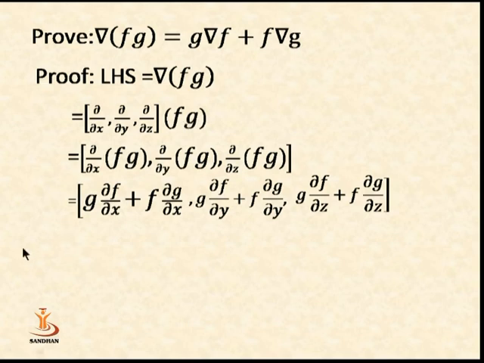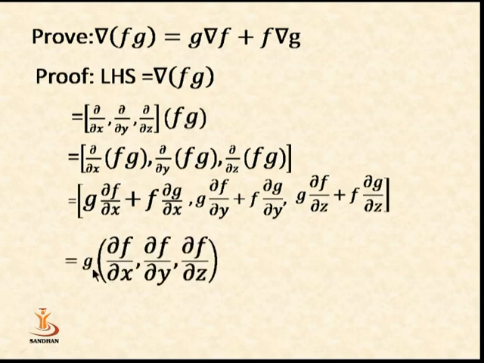In the first, we keep g common. Then we see that here we have left g, del f upon del x. From the second we take out g common, then we get del f upon del y, and from the third component if we keep out g common, then we get del f upon del z. Thus we get g del f upon del x, comma, g del f upon del y, comma, g del f upon del z, plus again we keep out common the remaining terms.